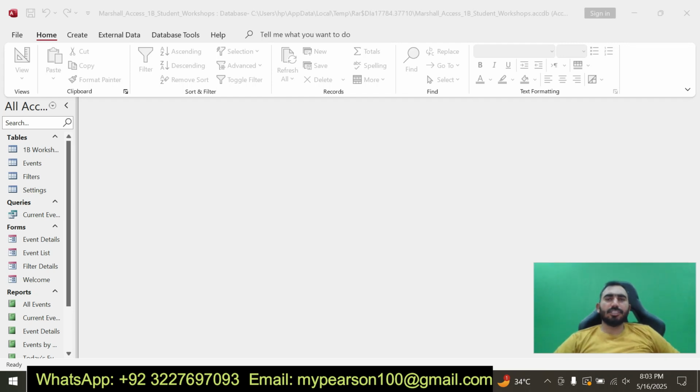Today I am going to show the 100% solution of Access 1B Student Workshop. Basically it's a textbook of Microsoft Access database. I have done this for my many students and delivered 100 out of 100. I am showing you the solution of Access 1B Student Workshop. Basically you can see here I have done this one.